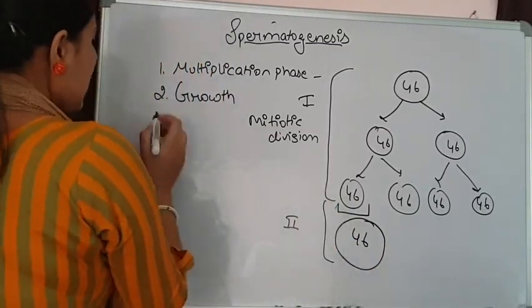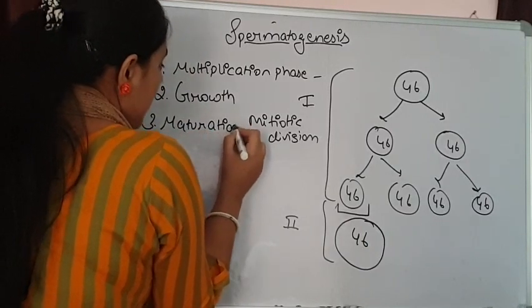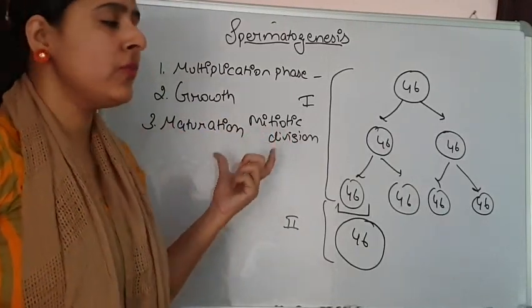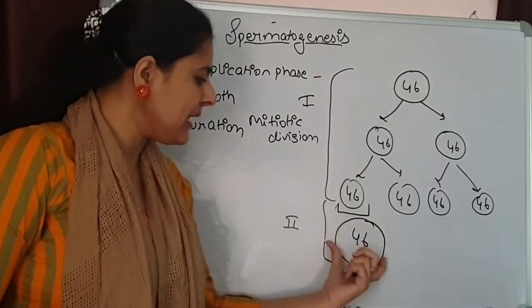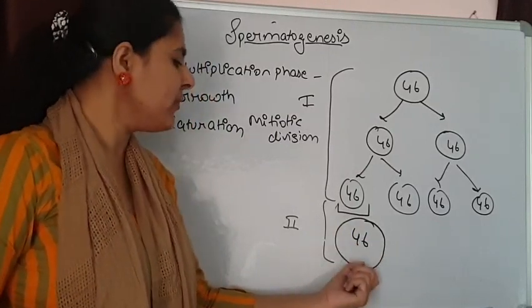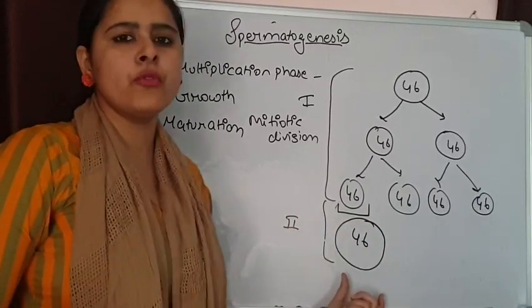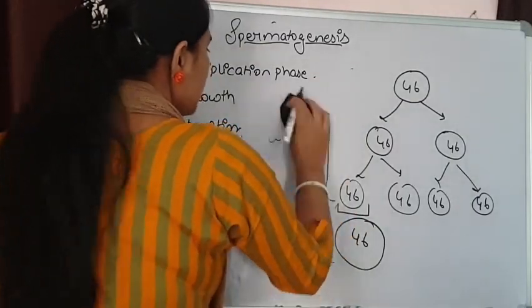Now comes the third and most important phase, known as the maturation phase. What is important about the maturation phase? In this maturation phase, meiosis will take place. The cell that has grown is going to undergo meiotic division, and here the number of chromosomes is going to be reduced. So now see what happens.